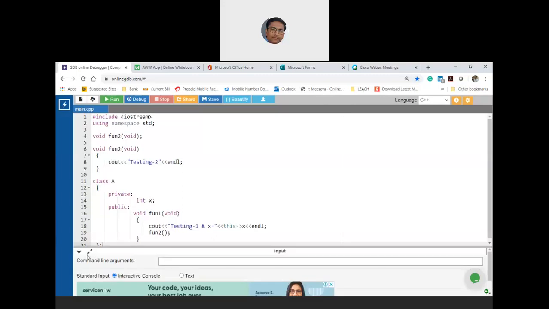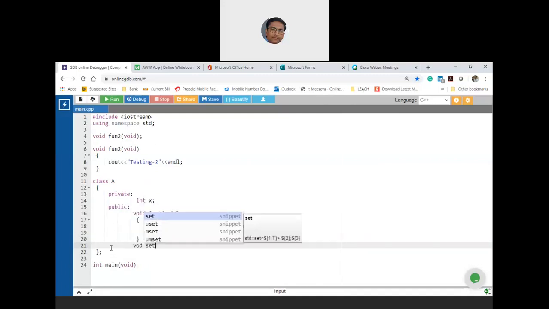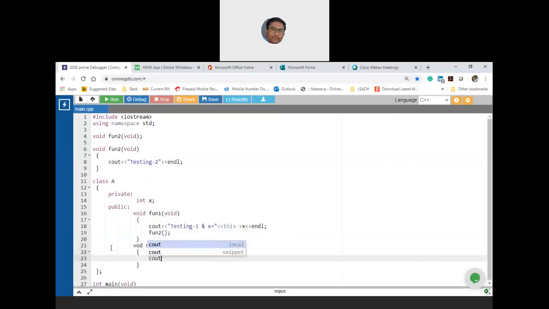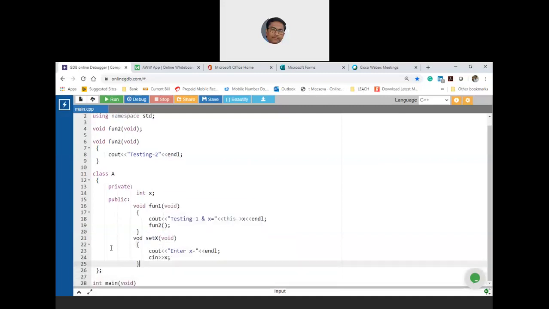We should set the x value. No, let it be. We will set the x value later. First, let us technically understand whether it is possible or not. Fine, so setting the x value, you want me to do that, fine. That also we will do. So this is void set x. Let us say void again, and we will ask the user to enter the value of x. Enter the x value. Whatever he is entering, cin, let us accept that into x. Accessor I'm not writing.